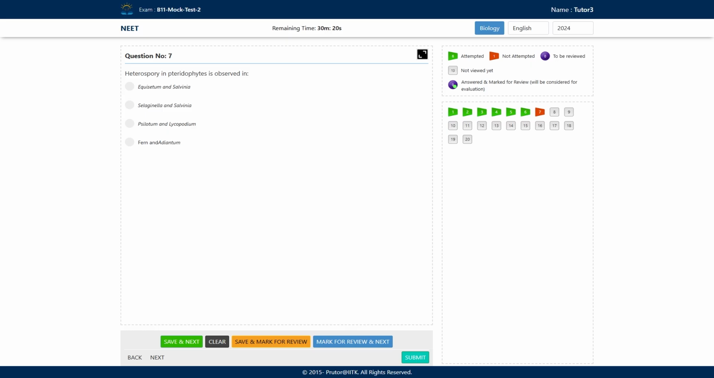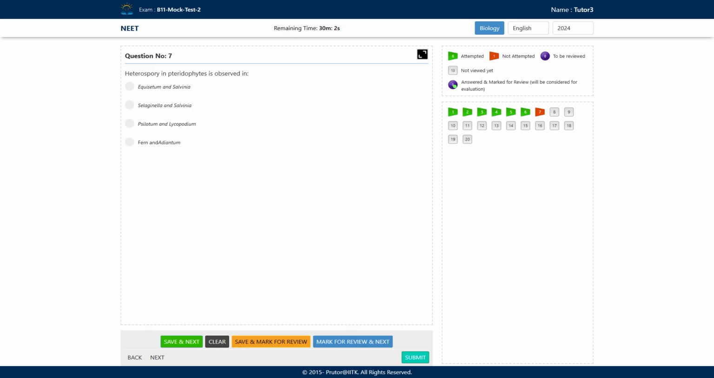Salvinia shows heterospory, but Equisetum does not show heterospory. So option 1 is not going to be the correct one. Equisetum and Lycopodium both are homosporous. Fern and Adiantum are again homosporous.